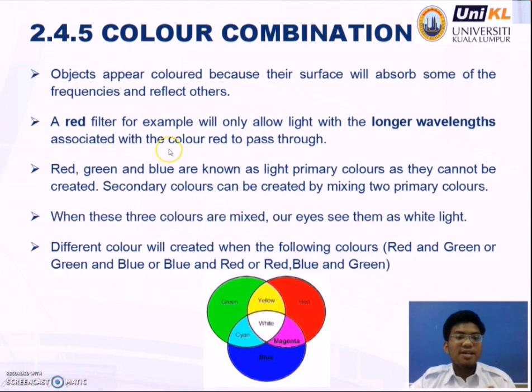Okay, now we look at color combination. Objects appear colored because their surface will absorb some of the frequencies and reflect others. A red filter, for example, will allow light with the longer wavelength associated with the color red to pass through. Red, green, and blue are known as light primary colors as they cannot be created. Secondary colors can be created by mixing two primary colors. When these three colors are mixed, our eyes see them as white light. So the combination of red, green, and blue is equal to white.